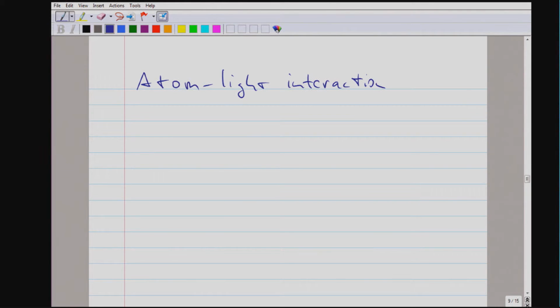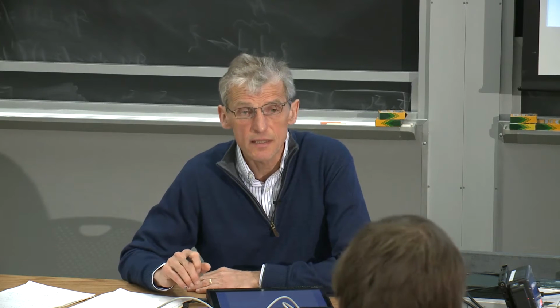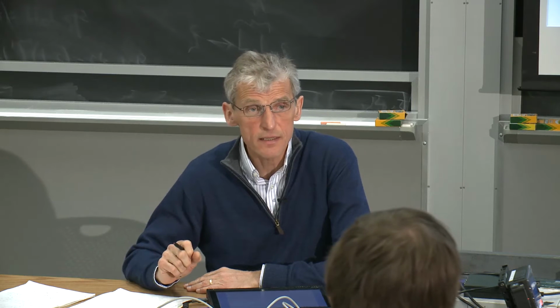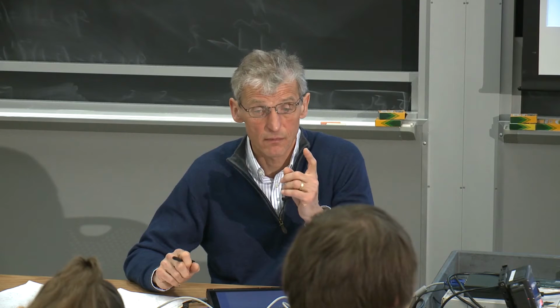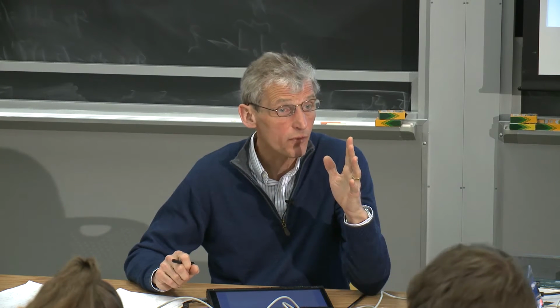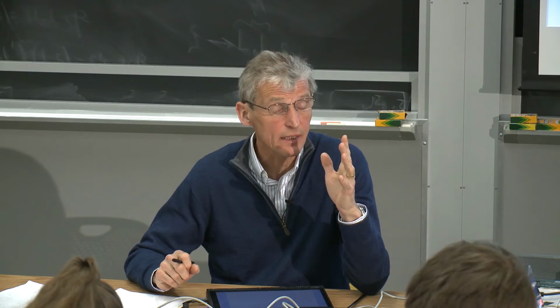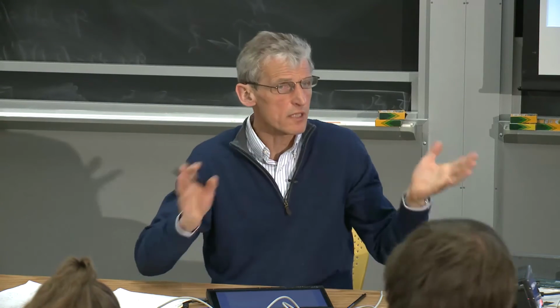What I want to talk about today are the two important cases when an atom interacts with a monochromatic wave or when it interacts with a broad spectrum.